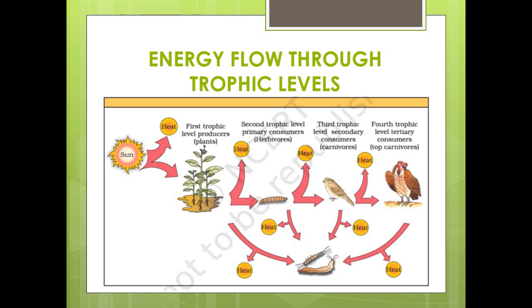So if you see here, from the sun, only the photosynthetically active radiation, to an extent of 2 to 10%, is taken up by the producers. When the producer is eaten by a herbivore, only a small amount of energy, that is only 10%, gets into the herbivore. The remaining is lost in the form of heat, which is dissipated and is unavailable energy. So at each and every trophic level, a major amount of energy is lost as heat and only 10% of the energy is passed on to the next trophic level.